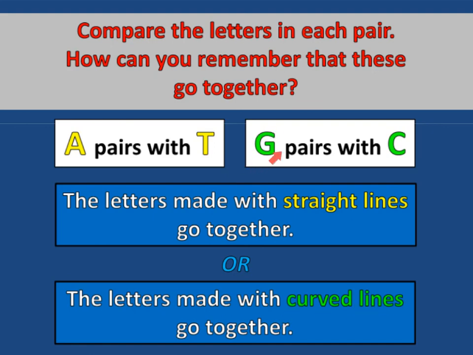So notice the letter G is like a curve, and the letter C has a curve. So curved letters go together. Straight letters go together. Okay? So on number 27, you can write straight lines go together and curved lines go together.